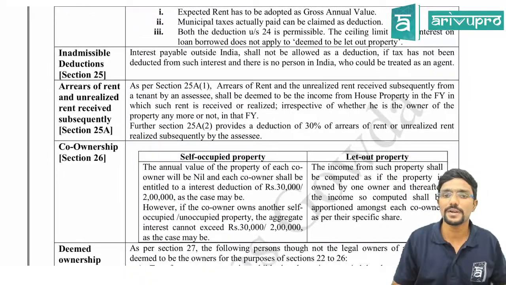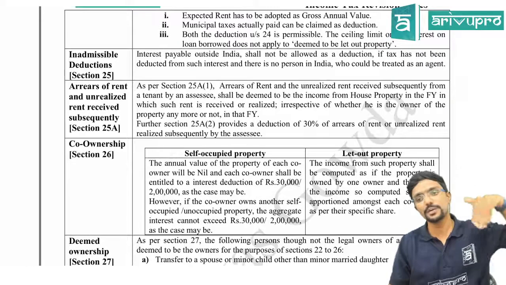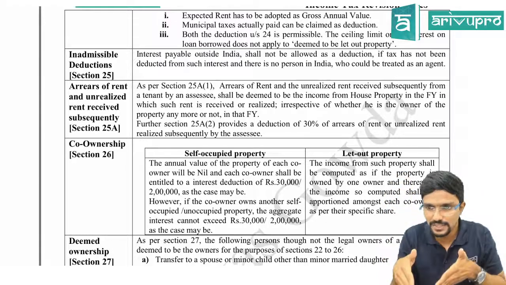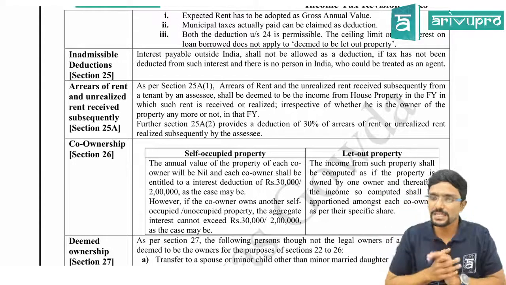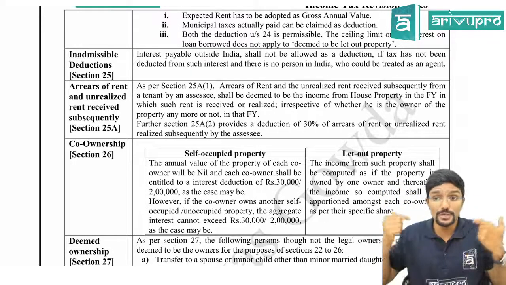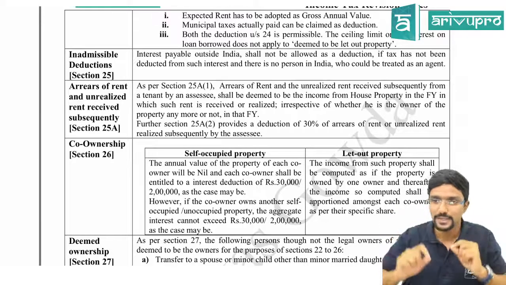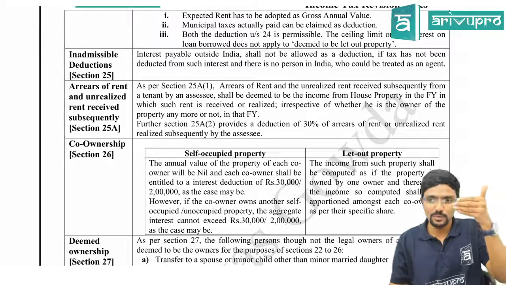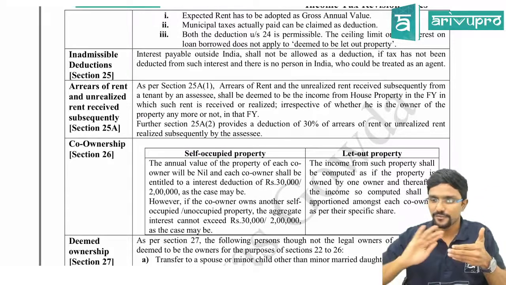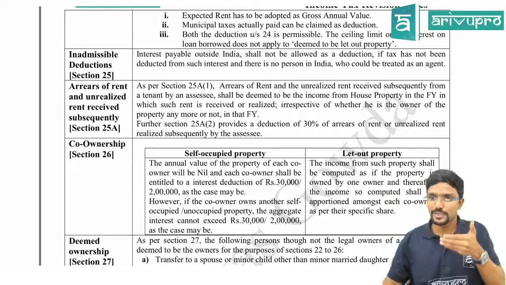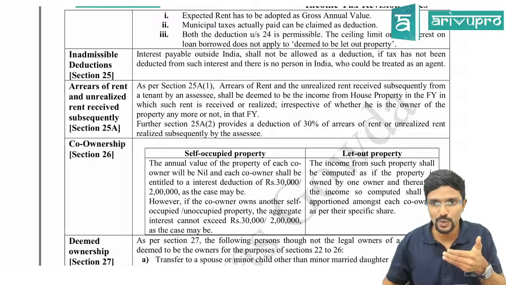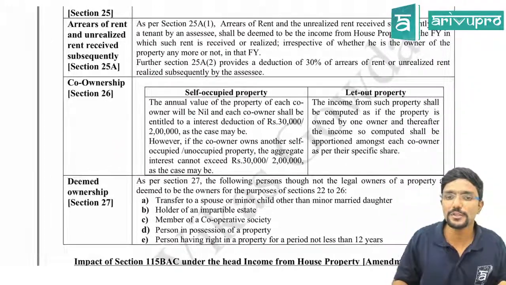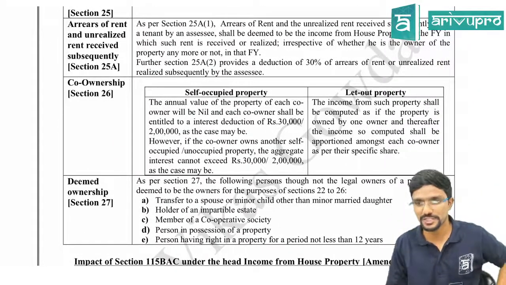Then arrears of rent or unrealized rent which is related to some previous years received in this year. If it is received in this year, it is straight away taxed as income from house property even though you are not the owner in this year. But flat 30% deduction will be given. For example, if you have received 1 lakh unrealized rent, then minus 30%. So 70,000 only will be taxable for you as income from house property. Clear?